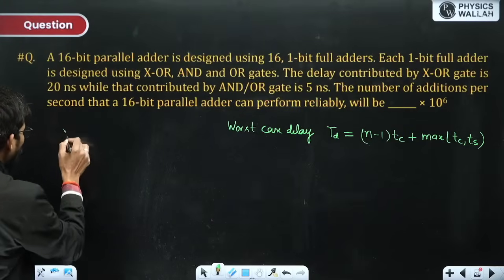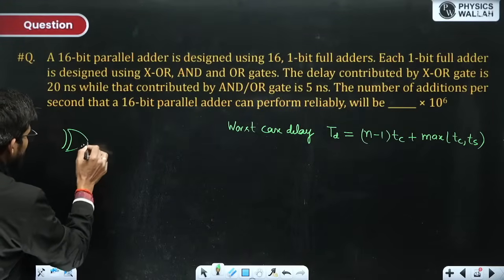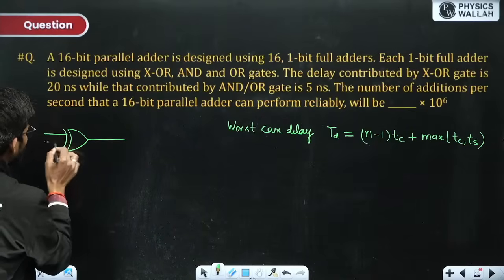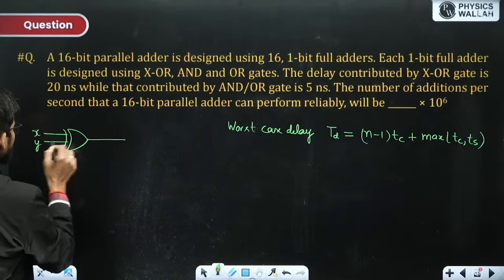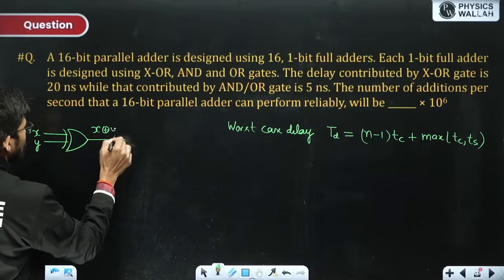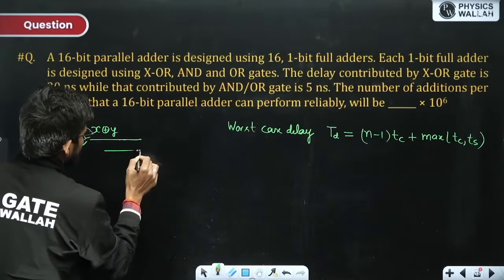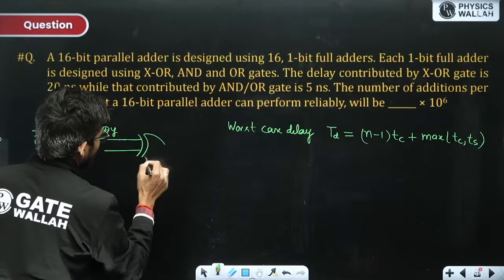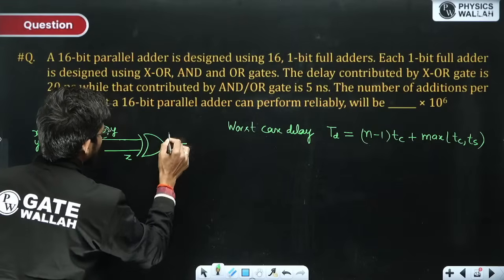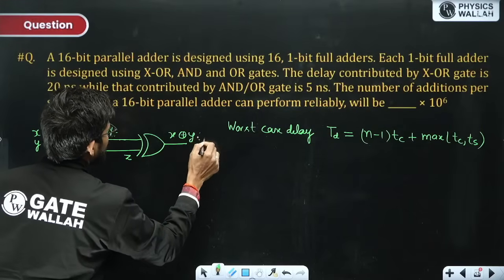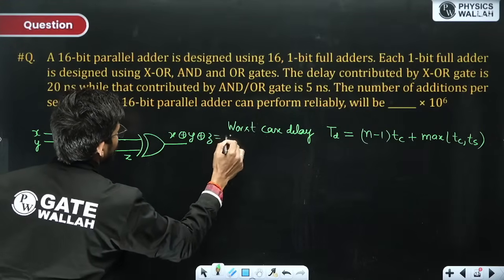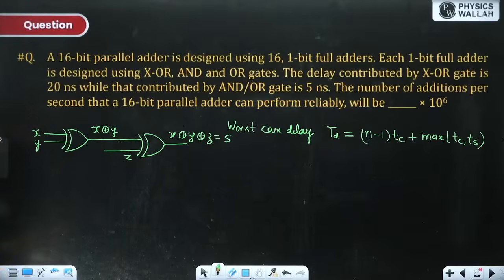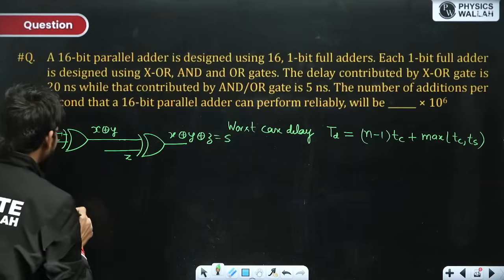So how do we design a full adder using 2 XOR and 2 AND gates? x XOR y is this. Now this is z, and this is x XOR y XOR z. That's how we get the sum output. Now, how do we calculate the carry output?